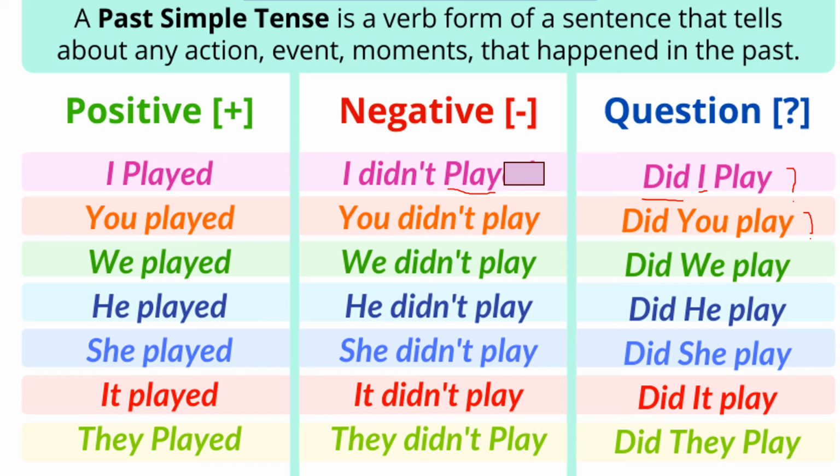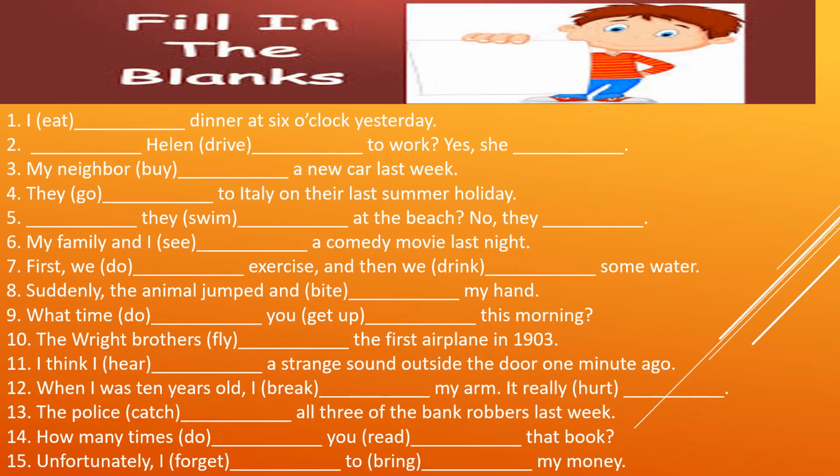Here the question mark is not put, but you have to put a question mark after each question. Now the first one: you played, you did not play. Did you play? We played, we did not play. Did we play? So everywhere you have to put a question mark. Here it is not put, it is a wrong way of writing. In the exam, when you write like this, we will cut half marks for that. They played, they did not play, did they play? Okay, hope it is clear to you all.